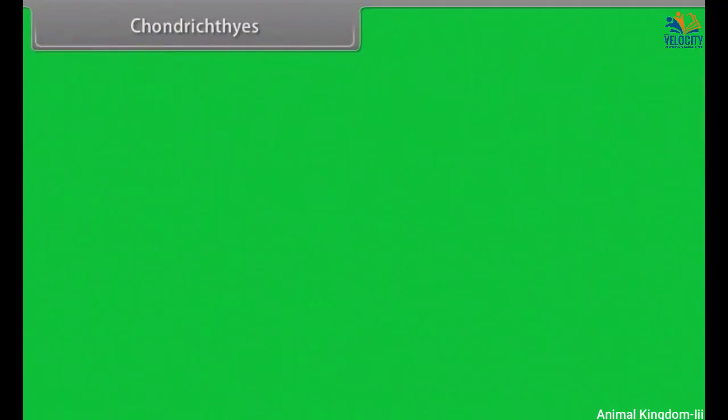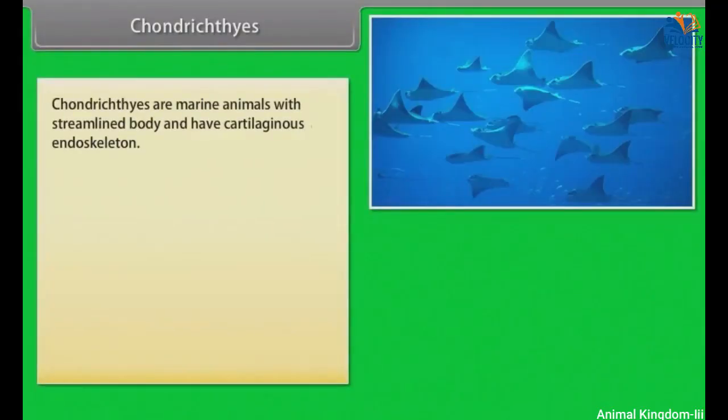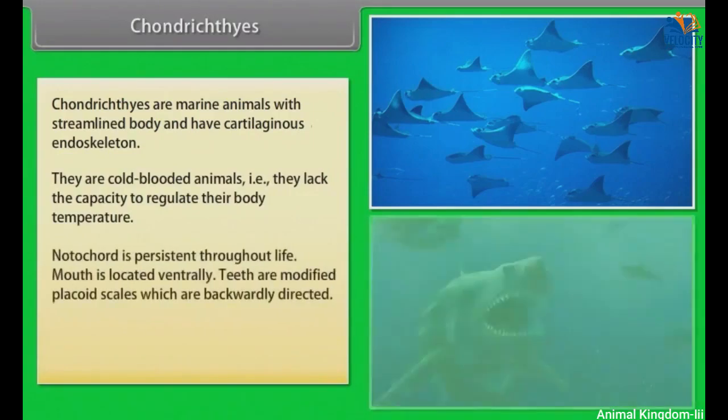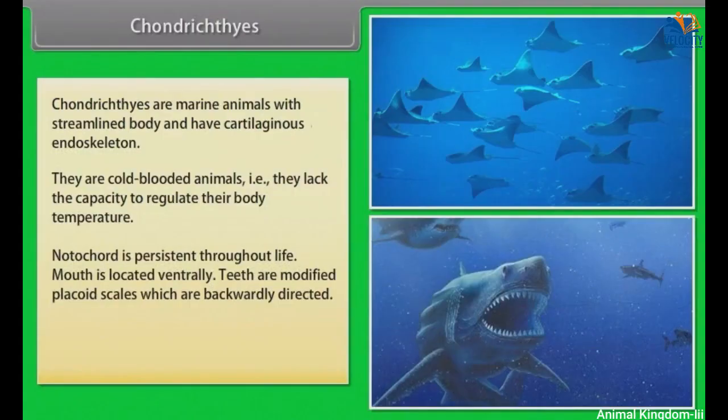Chondrichthyes. Chondrichthyes are marine animals with streamlined body and have cartilaginous endoskeleton. They are cold-blooded animals, that is, they lack the capacity to regulate their body temperature. Notochord is persistent throughout life. Mouth is located ventrally.